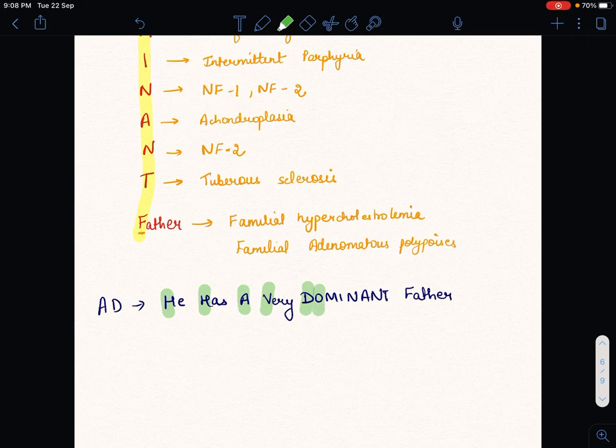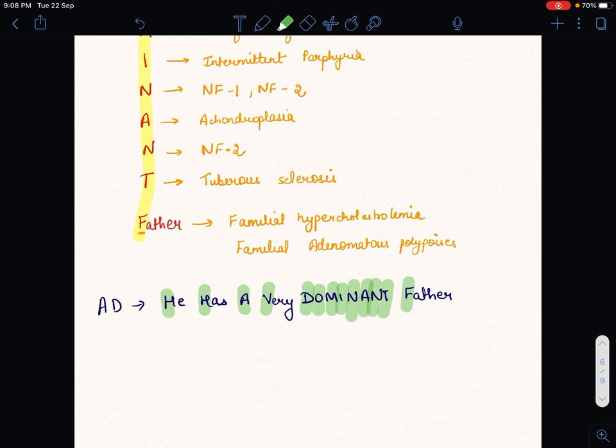Then O for osteogenesis imperfecta, M for Marfan syndrome, I for intermittent porphyria, N for neurofibromatosis type 1, A for achondroplasia, another N for neurofibromatosis type 2, T for tuberous sclerosis, and F for familial adenomatous polyposis and familial hypercholesterolemia.